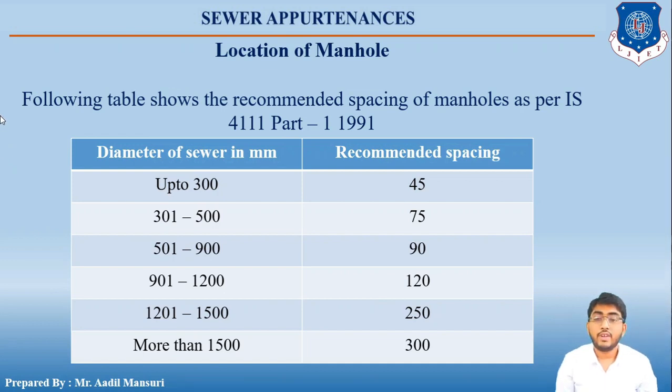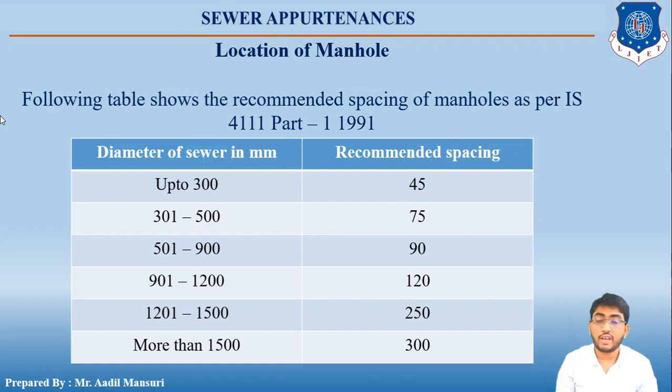If the diameter of sewer is up to 300 mm, then the recommended spacing is 45 meters. If between 301 and 500, then the recommended spacing between the manholes is 75. For diameter of sewer ranging from 501 to 900, the recommended spacing is 90. For 901 to 1200, the spacing recommended is 120.